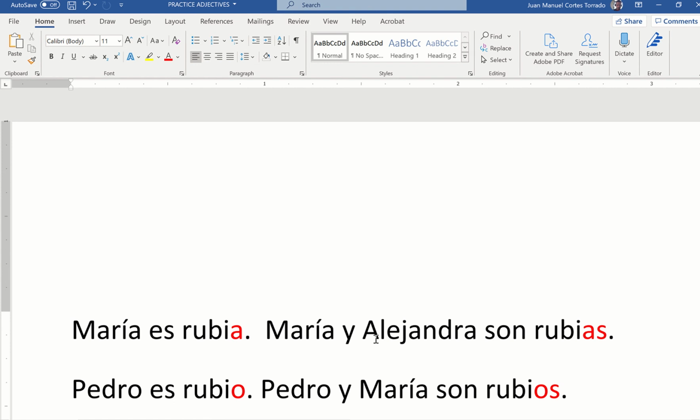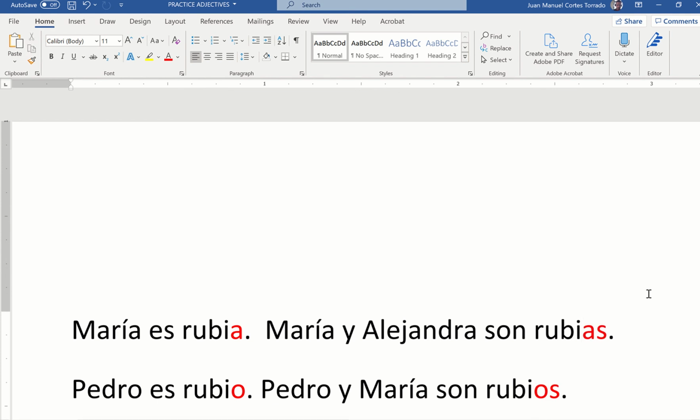But look at this example. I'm talking about Maria and Alejandra. They are two women. And I want to say that Maria and Alejandra are blonde. Same thing. I need to use the feminine form, but also the plural form because it's more than one person, okay? So if it's just Maria, Maria is rubia. But I have two women here. Maria and Alejandra are rubias. I need feminine and plural, and here I'm using masculine and plural, okay?